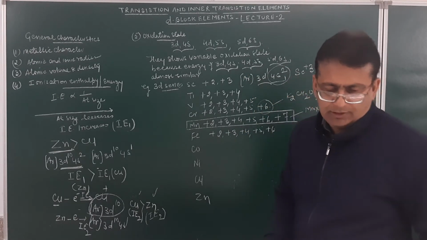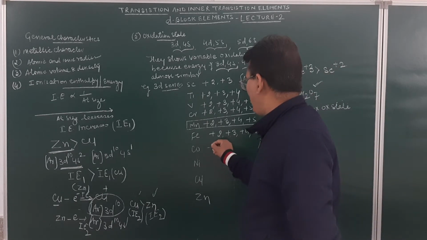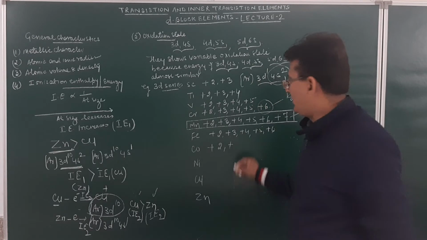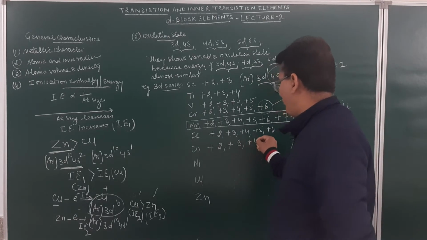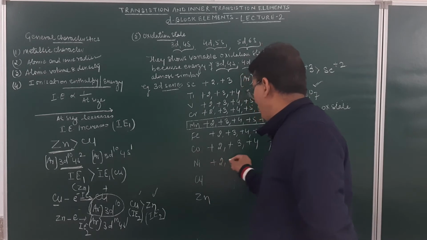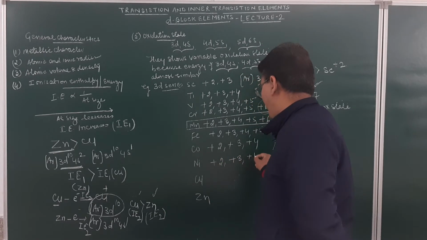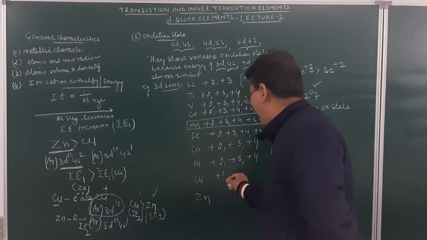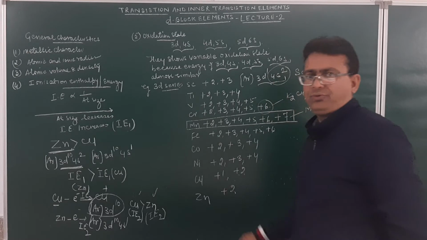For cobalt, the oxidation states will be +2, +3 and then +4. Nickel will be +2, +3 and +4. Copper will show the oxidation states of +1 and +2. Zinc will show the oxidation state of +2.